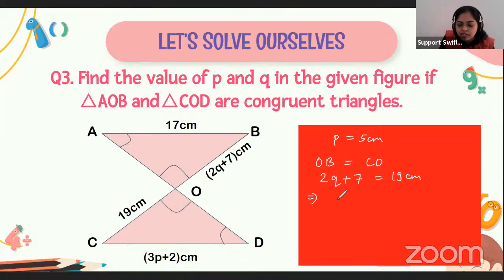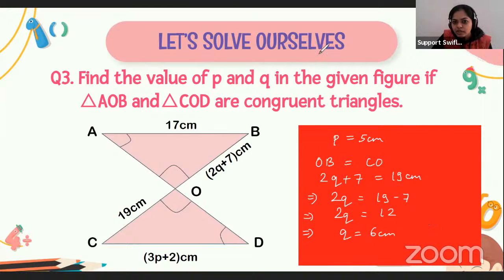So when I solve this, 2Q is equal to 19 minus 7, so 2Q equals 12. So the value of Q comes out to be 6 centimeters. So I can say that the value of P is 5 centimeters and the value of Q is 6 centimeters. So in this way, we can solve the question.